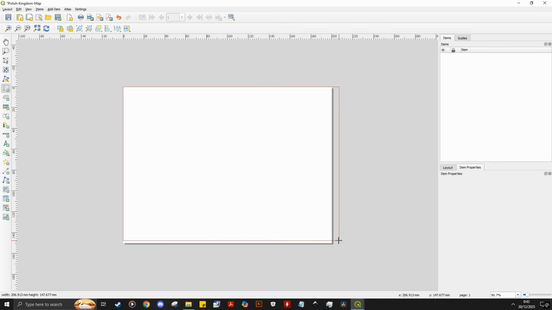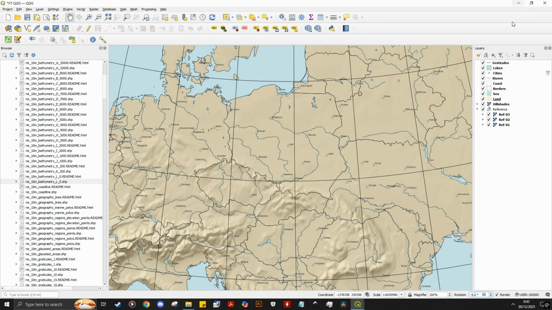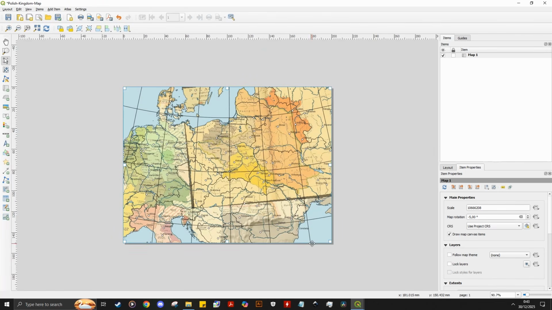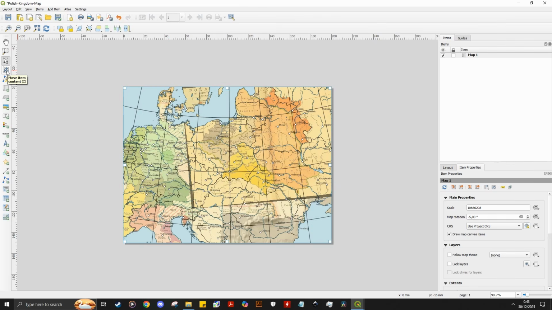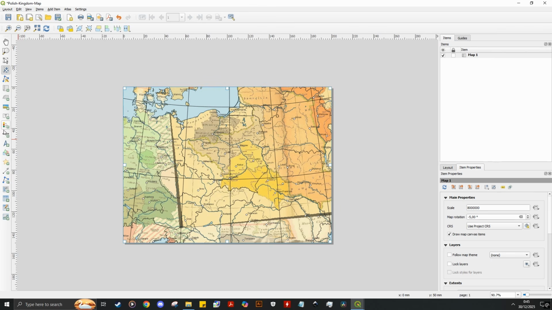As you can see, it is a rendering of the observable map we have in the project, thus if I show something from here, it will update its rendering to match it. There you go. Aside from Add Maps, another two important features are Select/Move Item, which allows you to resize the framing, and Move Item Content, which allows you to move and scale the rendering itself. Another simple feature is adding a scale bar. This is to show the scale of the map, and it's modifiable in item properties.